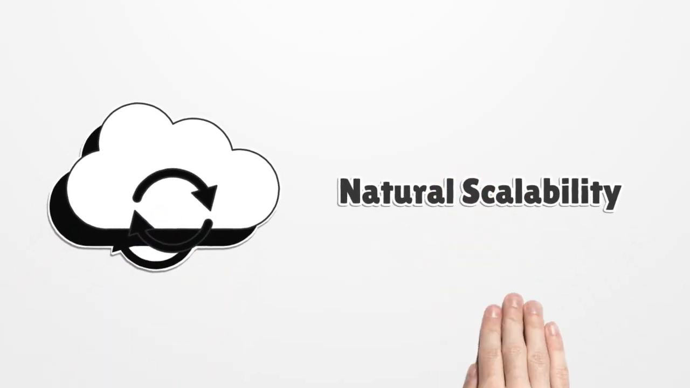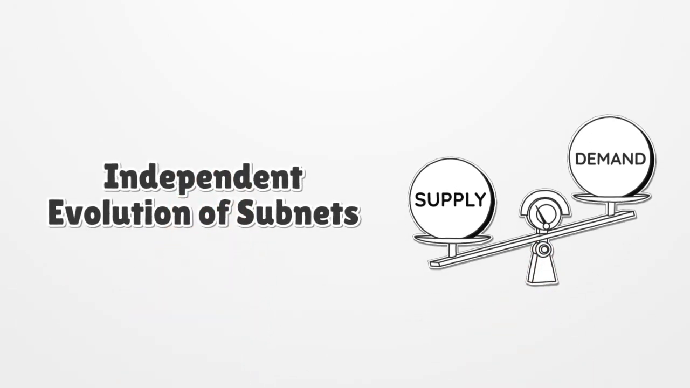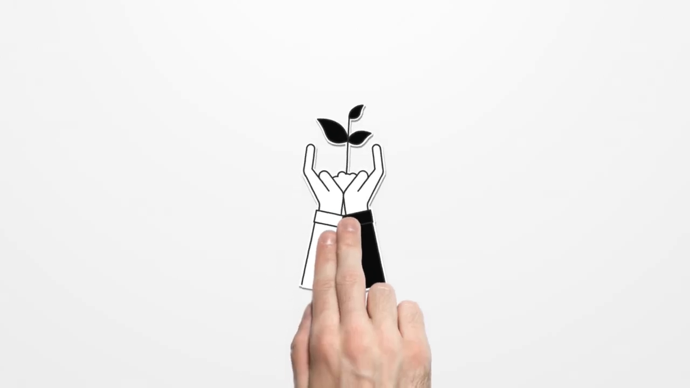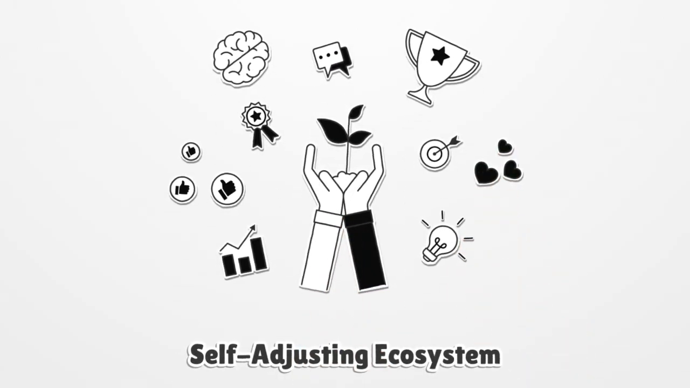Because the protocol is lightweight and parallelized, subnets scale naturally. Adding more networks increases total capacity without central coordination. They can also evolve independently, adjusting parameters or splitting when demand rises. This creates a living, self-adjusting ecosystem that grows with participation.